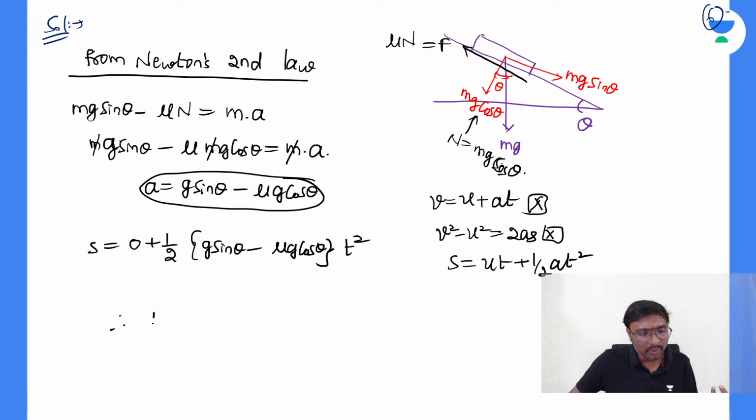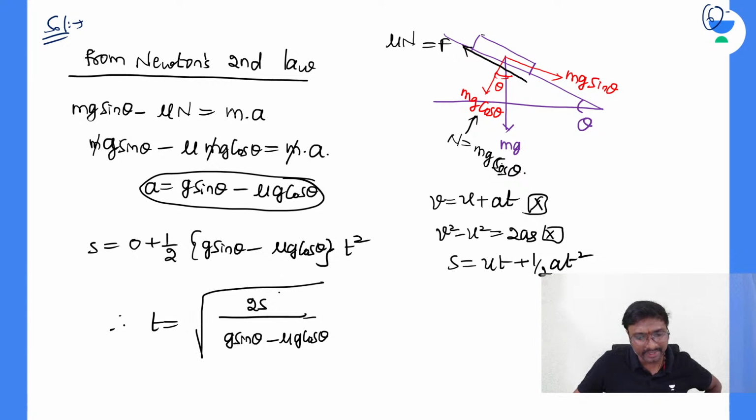So then simply, what is the expression for this time? You are getting it, everyone. So it is 2S divided by G sine theta minus mu G cos theta, right? Sorry, it is 2S divided by this, under root this one, right? Is there any option matching with it if you just observe?